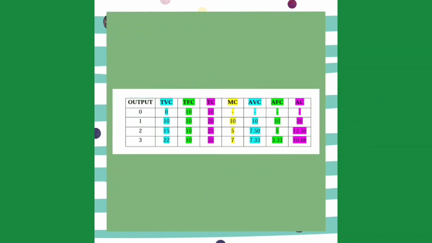For example, we can look at the schedule. The average variable cost of output 1 is 10, which is by dividing total variable cost, that is 10, by the output or quantity, which is 1, and getting 10. And to get the average fixed cost of output 2, we divide the total fixed cost of 10 by the output, which is 2, and get 5. And for average cost of output 3, we divide the total cost, which is 32, by output 3 and get 10.66. The other way to get AC is by adding AVC with AFC.